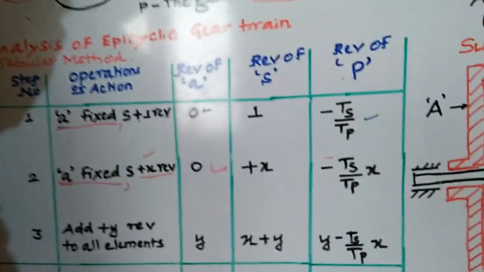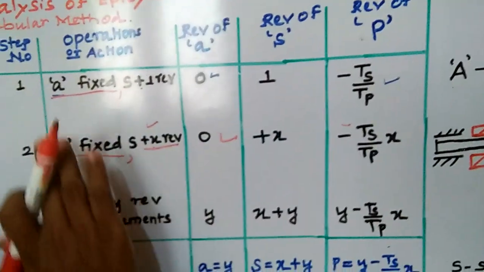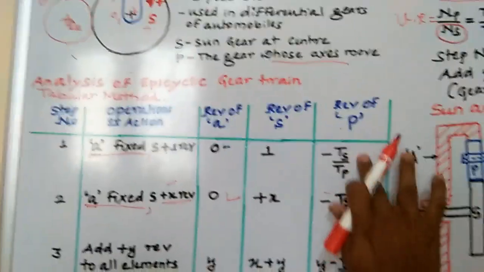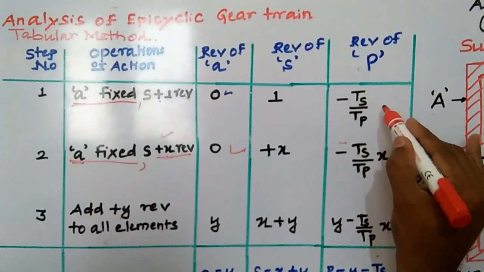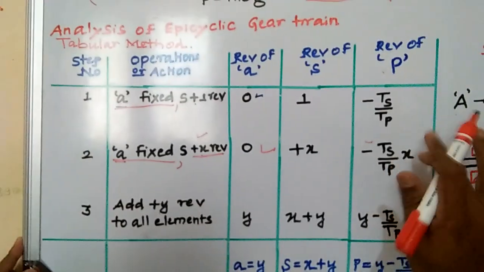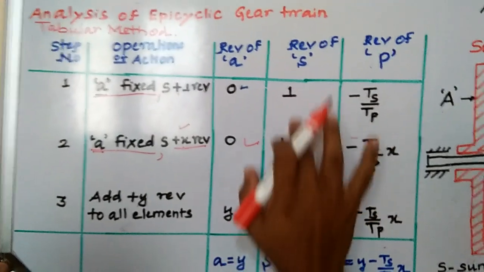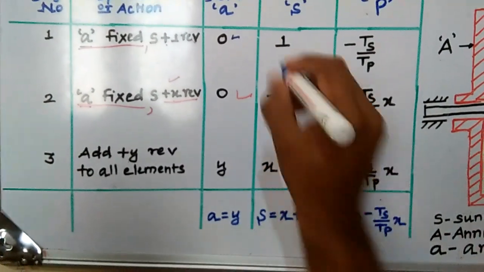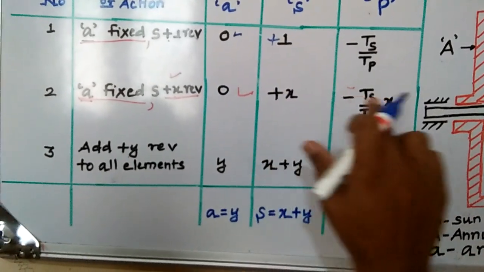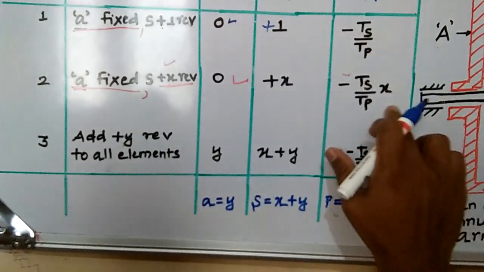Okay, here also it comes as a negative direction. One more thing I want to explain. For the second step, instead of going for all of this calculation in step number 2, you directly multiply by x, and you will get it as only one thing. And instead of 1, you have to make it plus x. Here also I have taken plus x, plus 1 revolution. Then here you only have to multiply with the x.